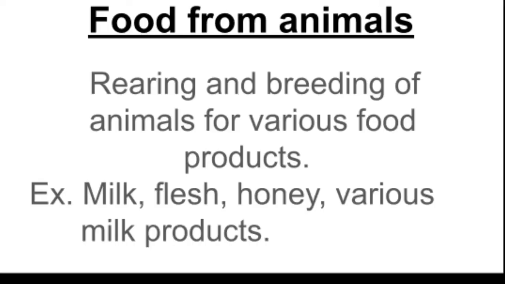The last very small topic which is left is food from the animals. Till now we were studying only about the plants, but it is not so that only plants give us food. There are animals also which give us food, and just as we grow the crops, we also rear or breed the animals for food. For example, there is apiculture. Apiculture is rearing and breeding of honeybees for the production of honey. Honey is the food which we are getting from the honeybees.